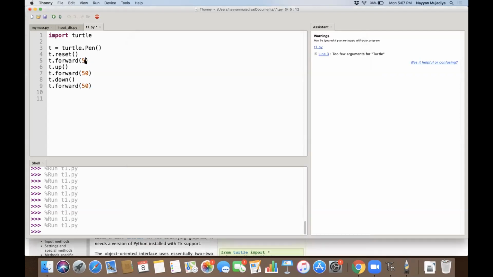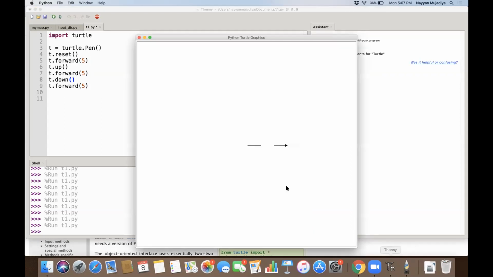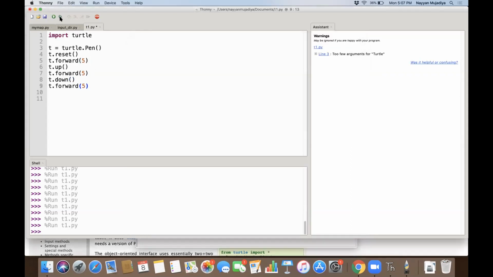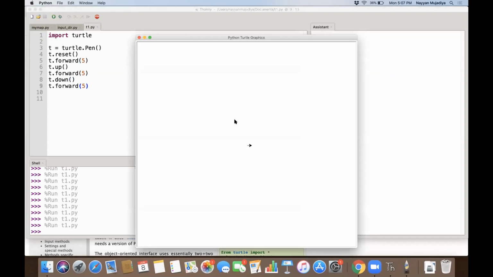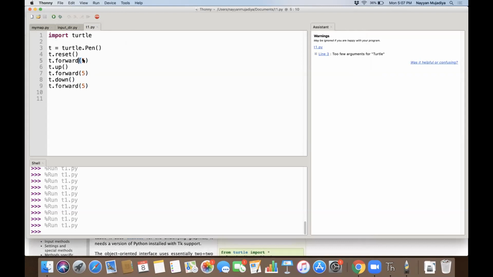And I think you need t dot up. You need t dot up for the dotted line. Yeah. So basically, you put your pen, lift your pen, put your pen, lift your pen. This is very small, so let me take something like 20.